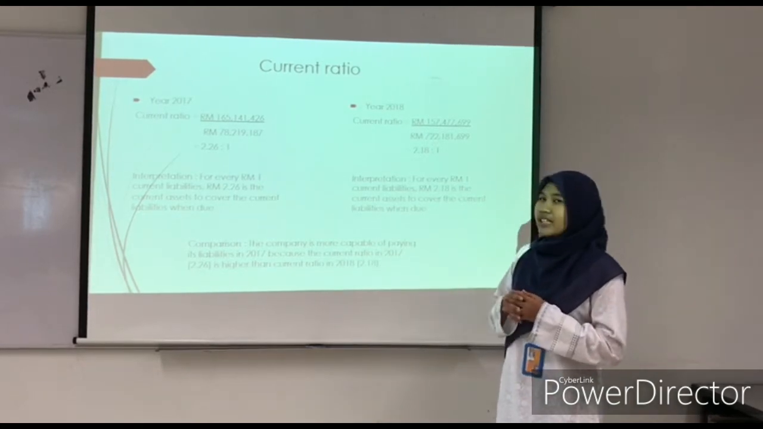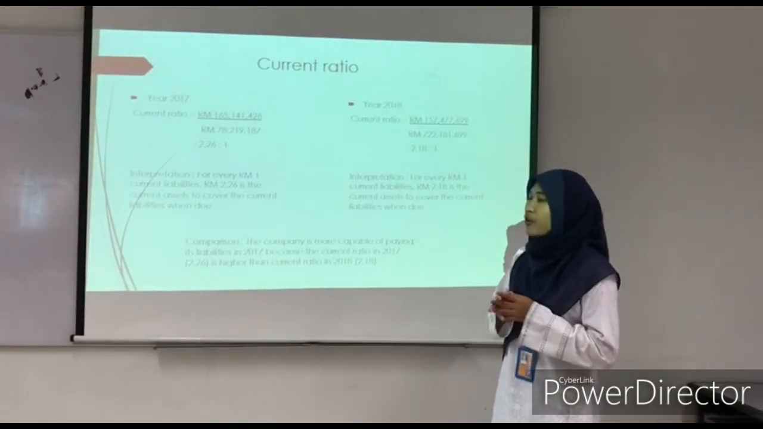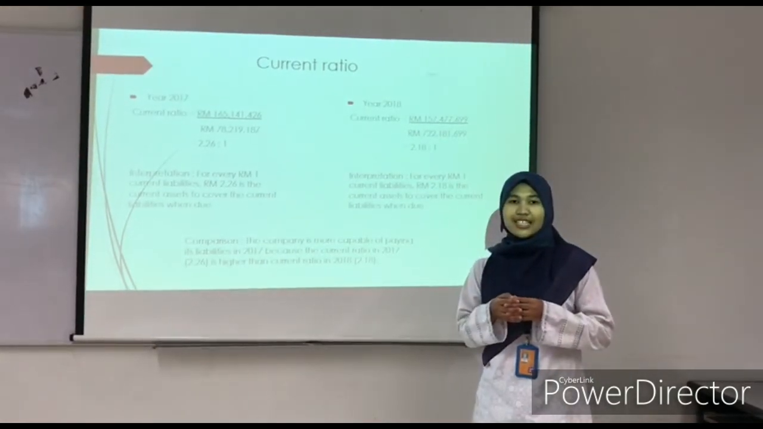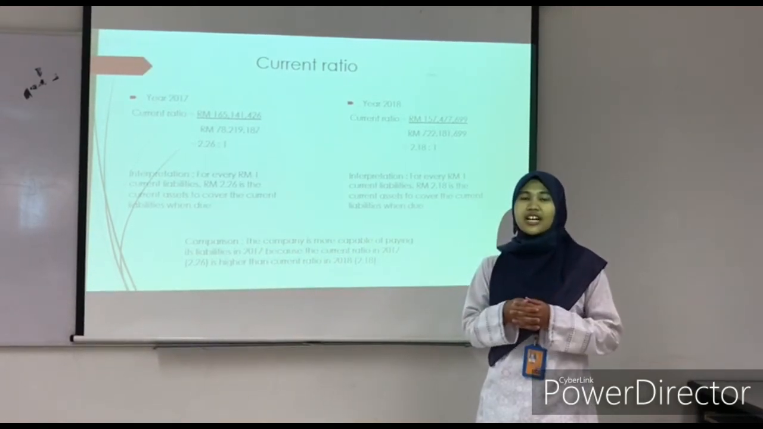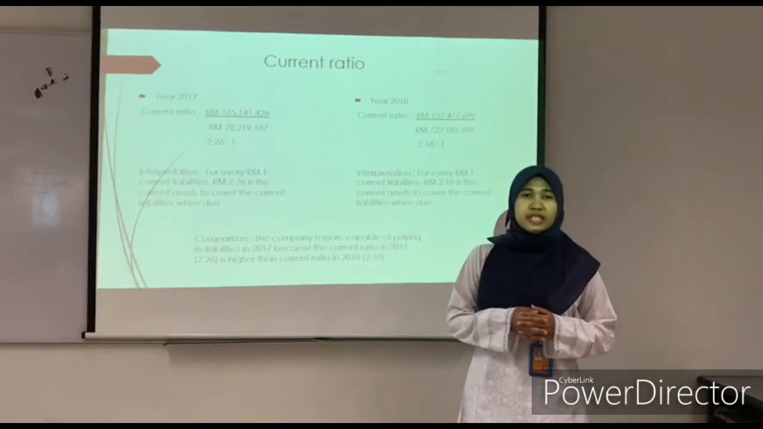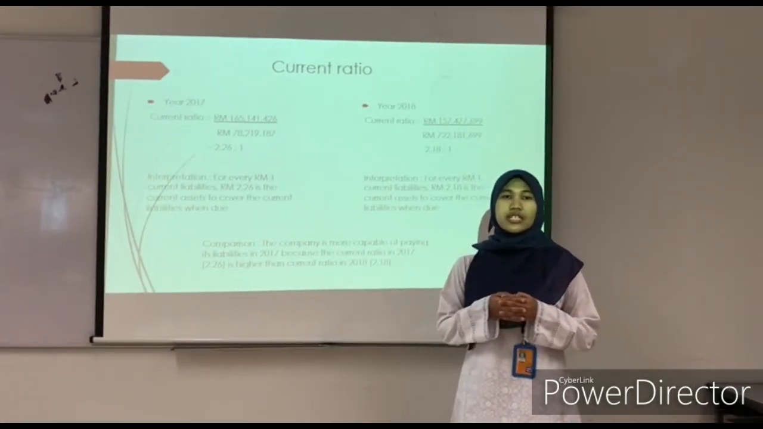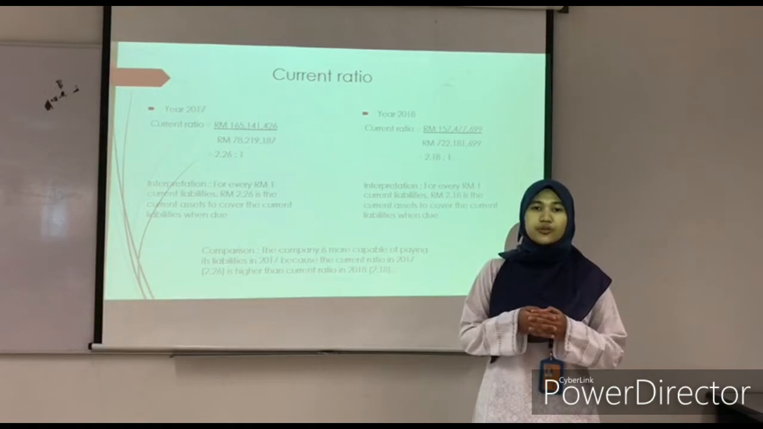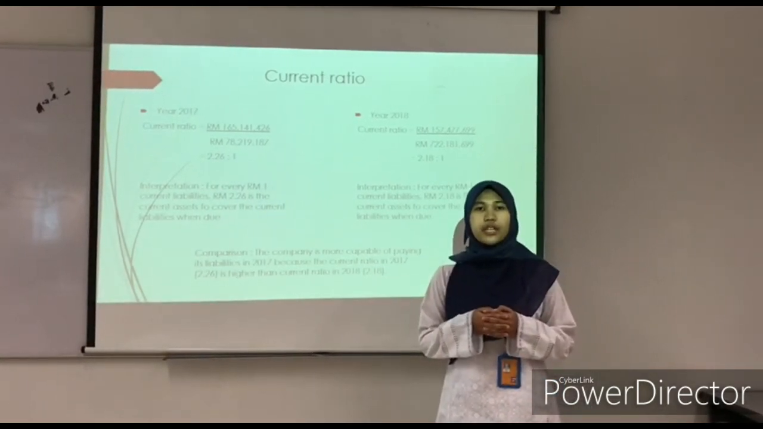For year 2018, the current ratio is 2.18 to 1, which means for every 1 ringgit of current liabilities, there are 2 ringgit and 18 cents of current assets to cover the current liabilities when due. So, the company is more capable of paying its liabilities in 2017 because the current ratio in 2017, 2.26, is higher than the current ratio in 2018, 2.18.